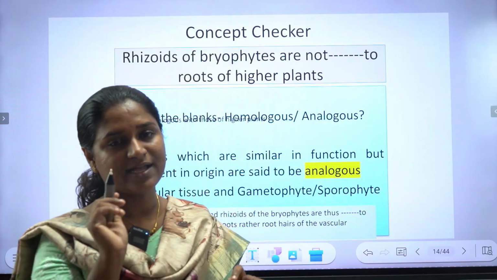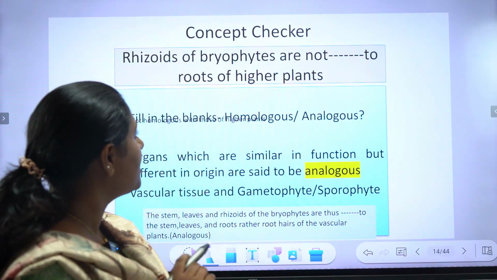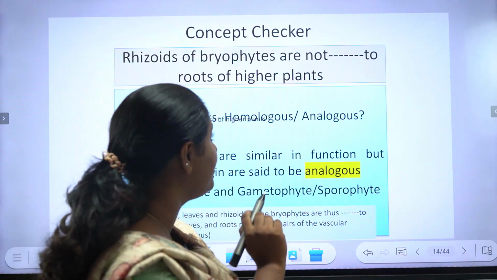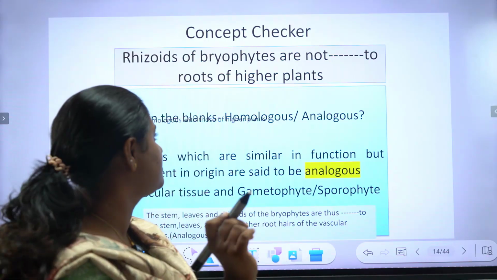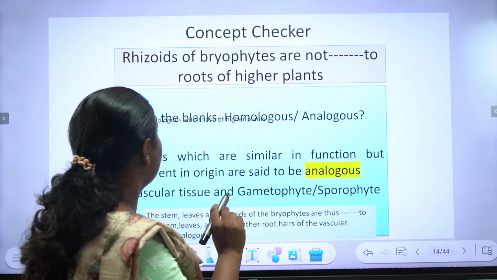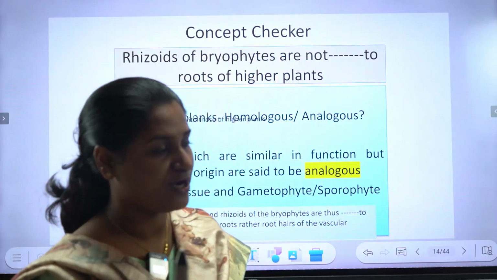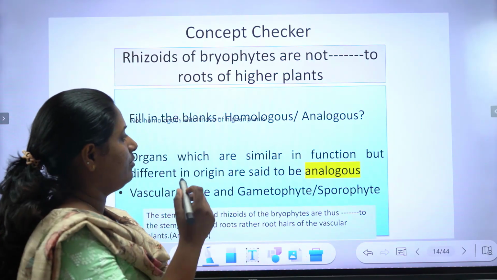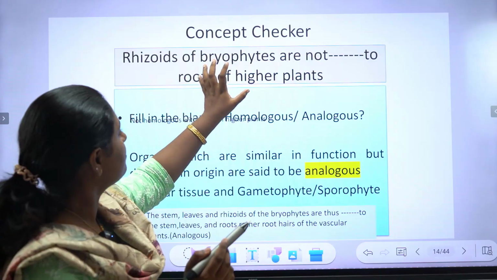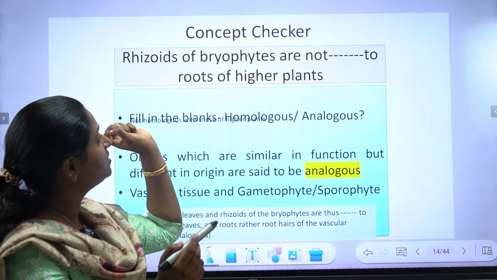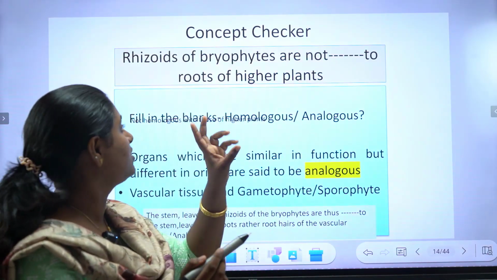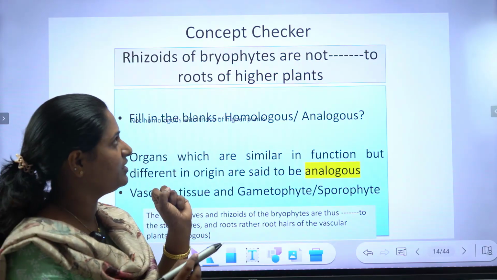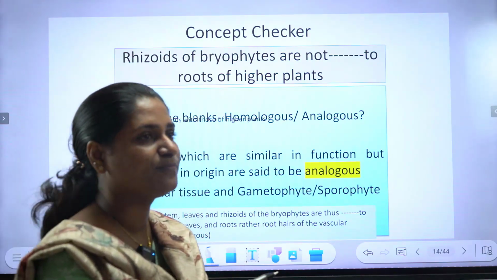So a concept checker. Rhizoids of bryophytes are not dash to the roots of higher plants, whether it is homologous or analogous. Okay, rhizoids of bryophytes are not homologous or analogous to the roots of higher plants. We need to fill that. That is the concept checker.